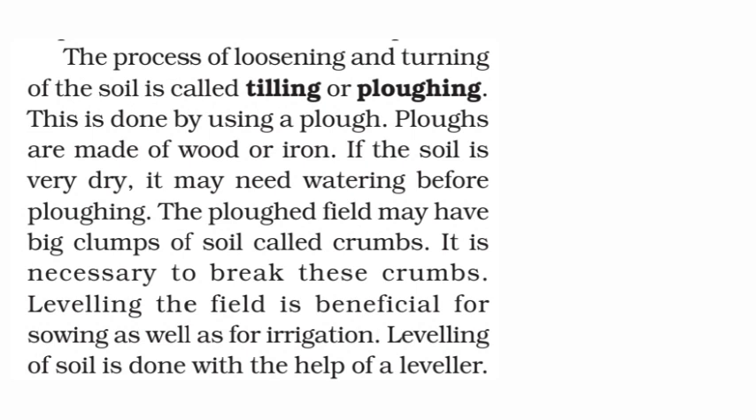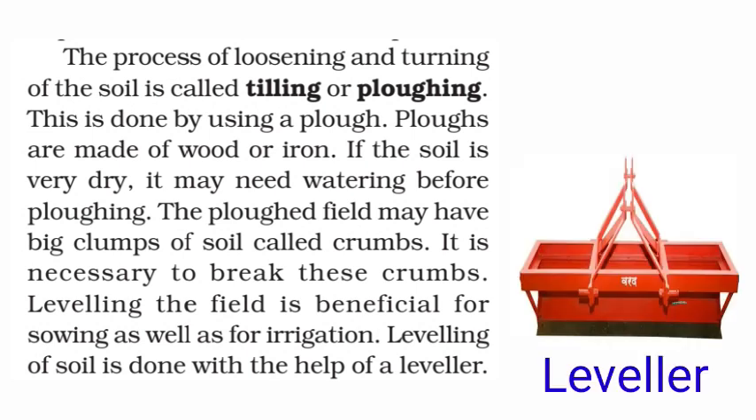So this is the most important activity that should be followed by the farmer, that is tilling or ploughing. So to till the field, a plough is used. When the soil is ploughed, the farmer observes, and even we can observe, some clumps get formed due to ploughing. Those clumps are called crumbs. And at the same time, those crumbs will be broken and the field will be leveled with the leveler.